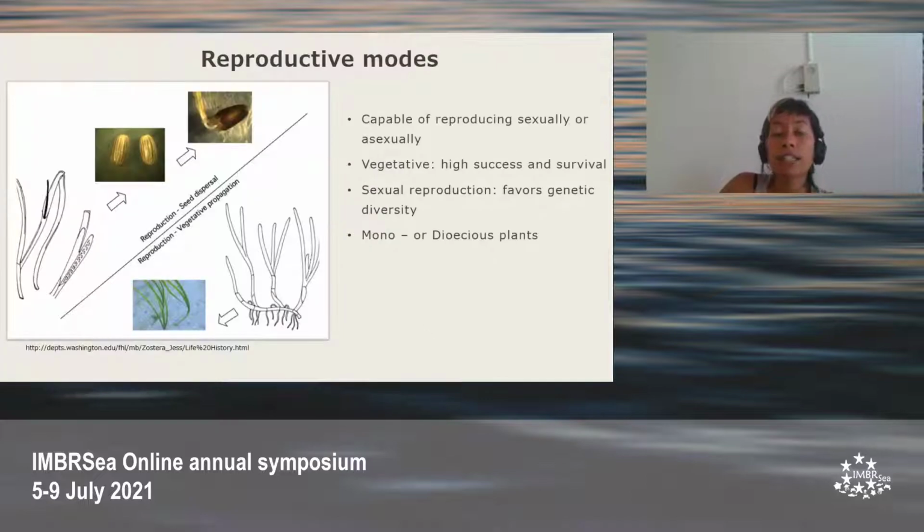So looking at the reproductive modes of seagrass, they're capable of sexual and asexual reproduction. Vegetative propagation through clonal growth allows for establishment and maintenance of meadows, whereas sexual reproduction favors genetic diversity and is possibly one of the only ways to colonize bare and highly disturbed sediments. Plants can also be monoecious, meaning they have both the male and female flowers on the same plant, or dioecious, where the male and female flowers are on separate plants.